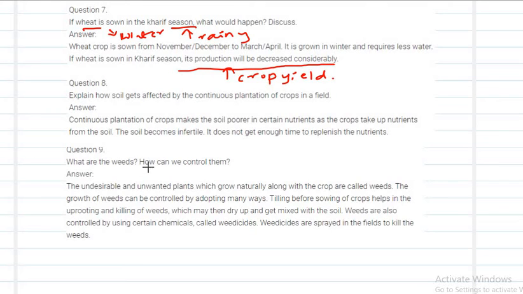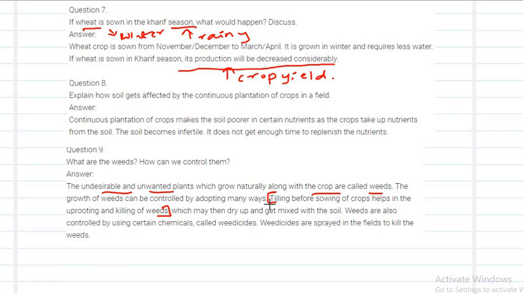In the next question, what are weeds? How can we control them? As we discussed before, weeds are nothing but the undesirable and unwanted plants which grow naturally along with the crops. Then how can we control them? The growth of weeds can be controlled by adopting many ways. The first thing you can try is tilling before sowing of crops, which helps in the uprooting and killing of the weeds. This is the first method.